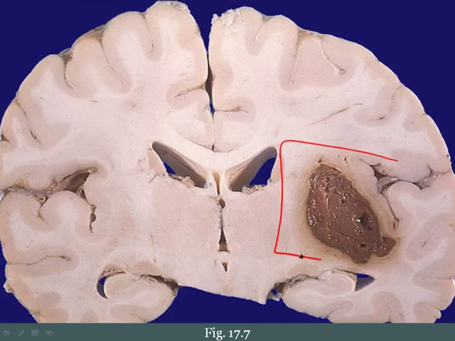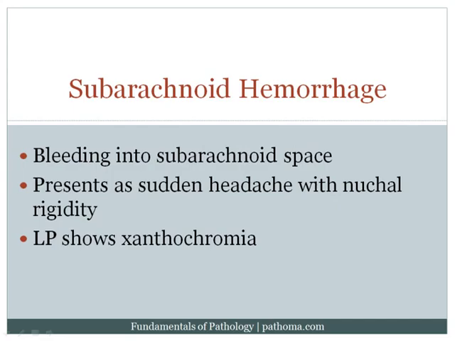Here's a picture highlighting that the basal ganglia is the most common site, and again, of course, that's because you've got these lenticulostriate blood vessels that are feeding the deep structures of the brain. Moving on to subarachnoid hemorrhage, this is when you have bleeding into the subarachnoid space. It presents with a sudden headache, quote-unquote, the worst headache of my life, with nuchal rigidity. Were an LP to be performed, it would show xanthochromia, which basically refers to a yellow tinge to the CSF because of bilirubin breakdown products.